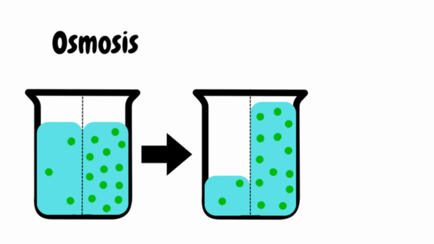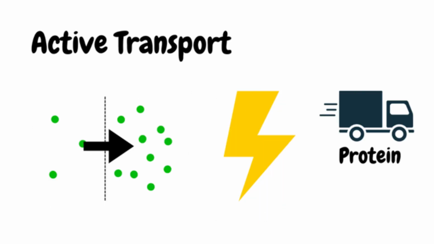Osmosis is the diffusion of water through a partially permeable membrane from an area of higher to lower water potential, so from a less to a more concentrated solution. Active transport is a form of transport that works against the concentration gradient and therefore requires energy and carrier proteins.